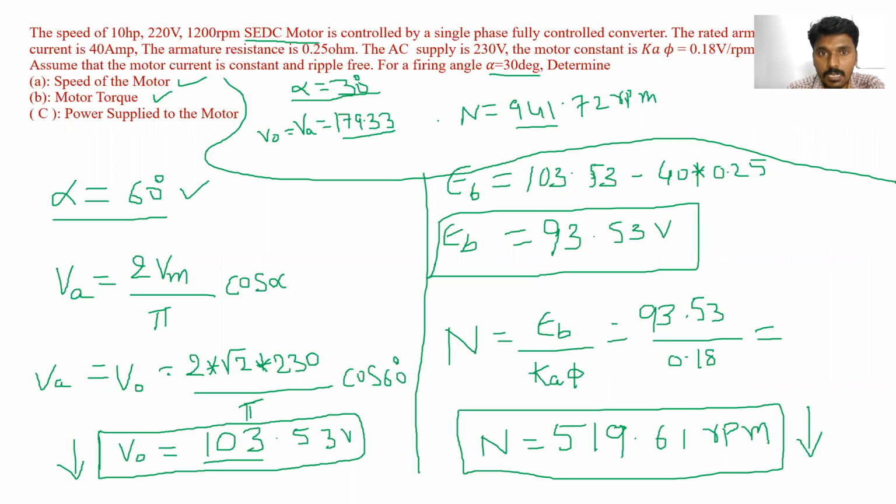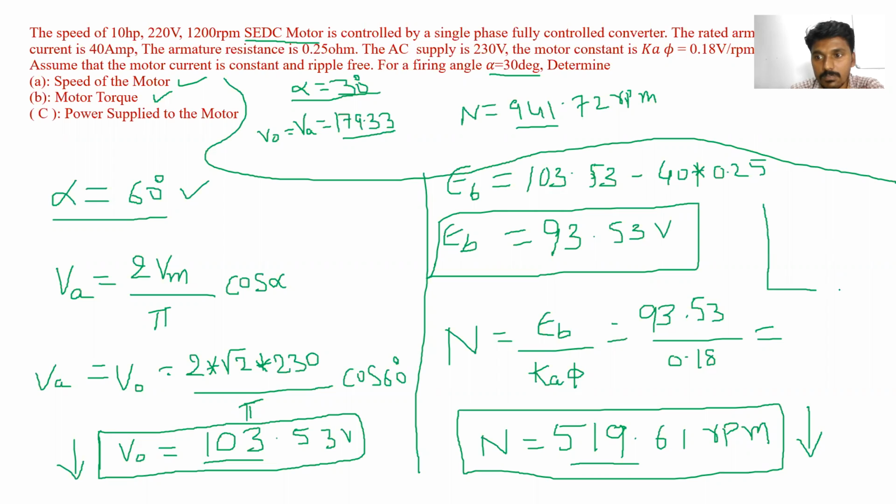The speed was 941 RPM before, with alpha is equal to 30 degrees. If alpha is equal to 60 degrees, the speed is 519 RPM. The speed decreased. Means what we can say here, by increasing the firing angle, the speed will be decreased.